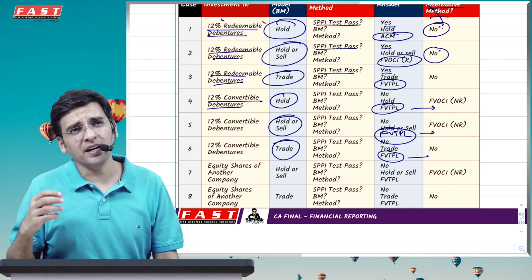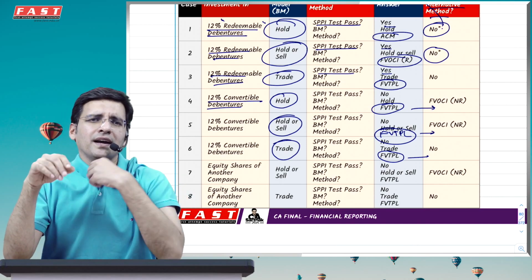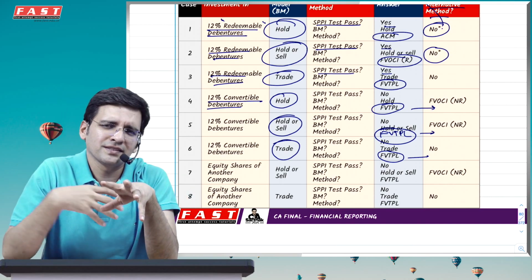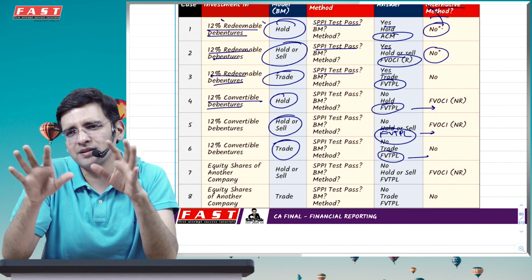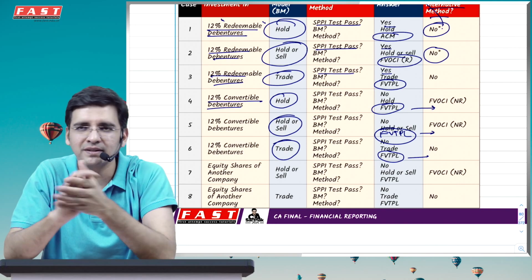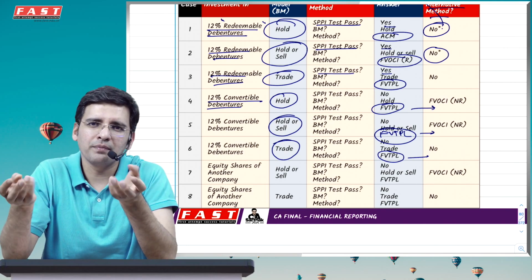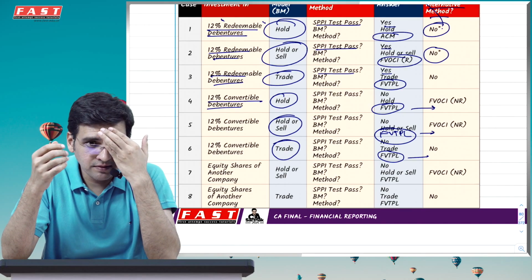So please understand, here is a simple logic. I have grown up and my age does not permit me to take risk. I want an instrument which gives me a fixed return. These kinds of returns usually will meet the SPPI test. So, sir, simply you can say fixed interest rate bonds and debentures, I will not say that because